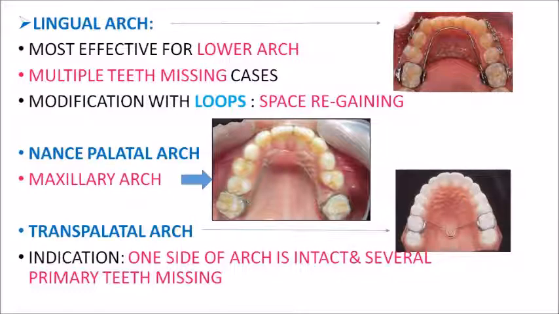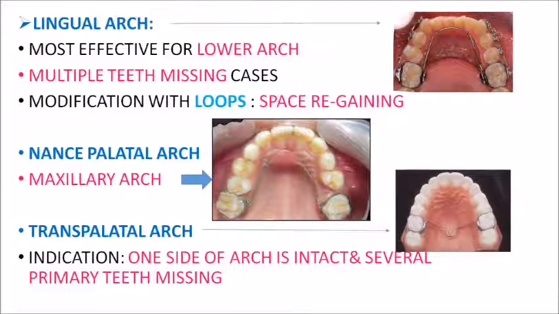Now another appliance which is used in the upper arch is your transpalatal arch. So transpalatal arch, please note that, look at the picture, that again your permanent first molars or your deciduous second molars will be banded and they will be joined on either side by a stainless steel wire. And this is indicated when one side of the arch is intact and on the other side several primary teeth will be missing. So this is the indication for giving a transpalatal arch.